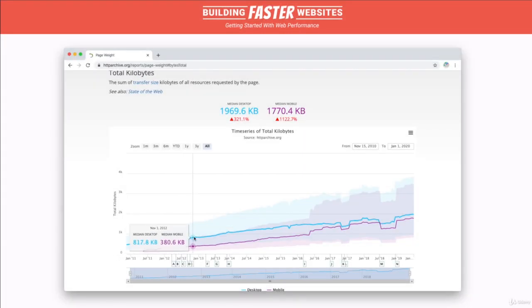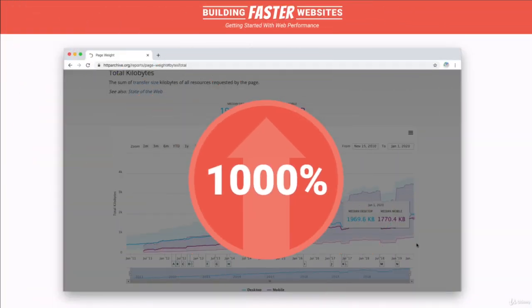According to the HTTP Archive, the median mobile page weight, aka the middle point of all recorded page weights, has steadily risen since 2011 from around 150 kilobytes to nearly 1.8 megabytes today. This is an increase of over 1,000%. But where have all these bytes come from over the years? Using the archive, we can find the culprits.